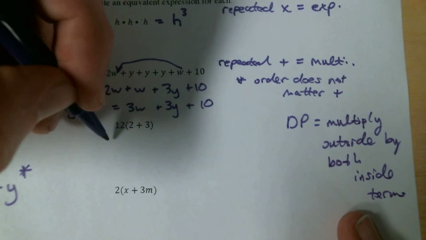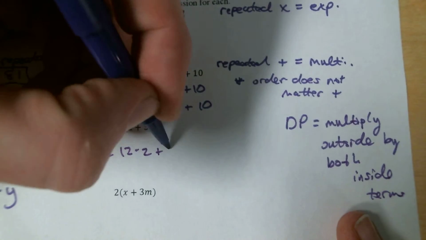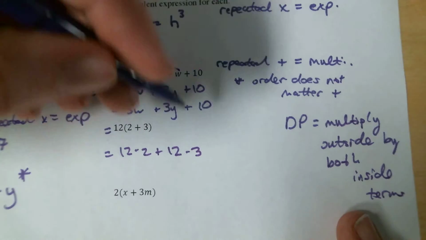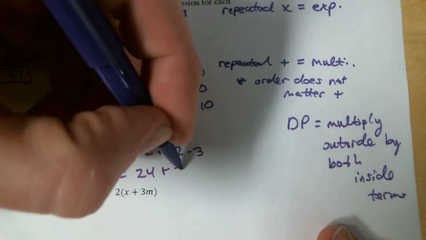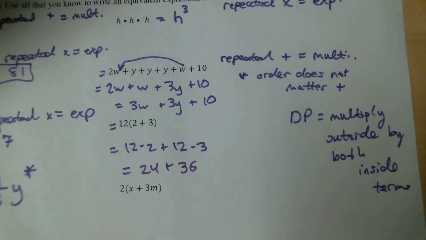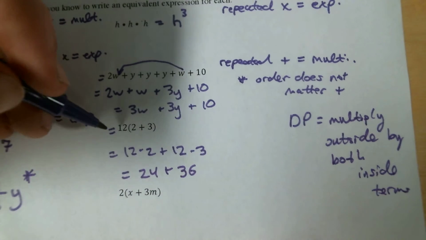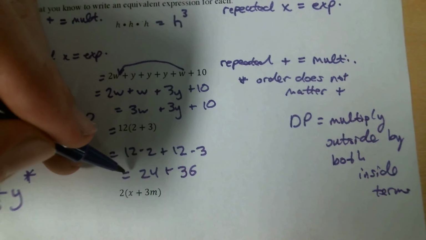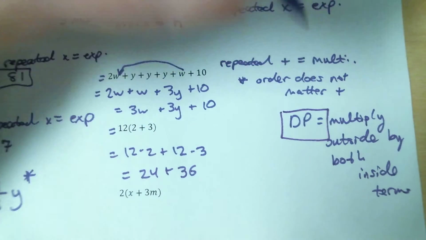Let's look at the multiplication. So this thing right here means 12 times 2 plus 12 times 3. So there's my equivalent expression, but I can also say it's 24 plus 36. You could take it a step even further, and you could say, oh, well, that equals 60, but we're just writing equivalent expressions. But I know this is equivalent to that, it's equivalent to that. These are all equivalent to each other. Why? Because of the distributive property.